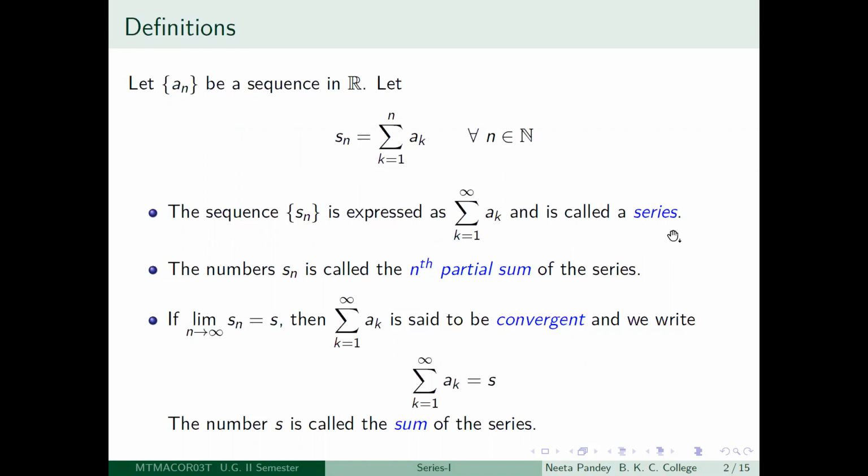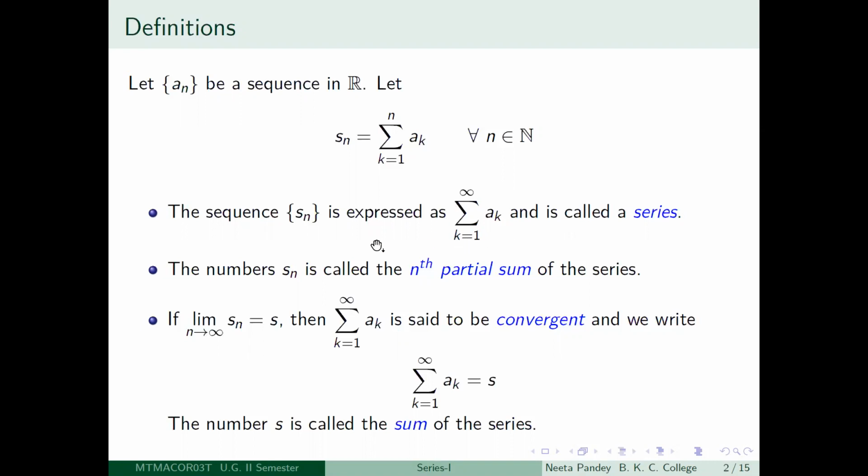So this is our logical definition, but basically what we mean by a series is an infinite sum. So that is what it actually is.